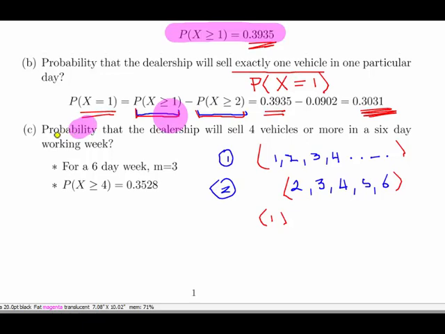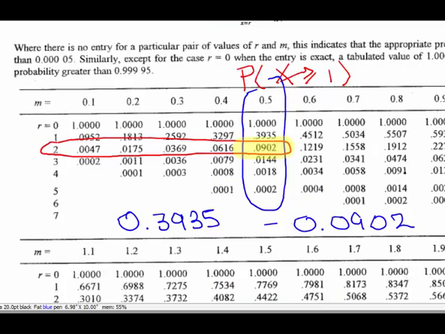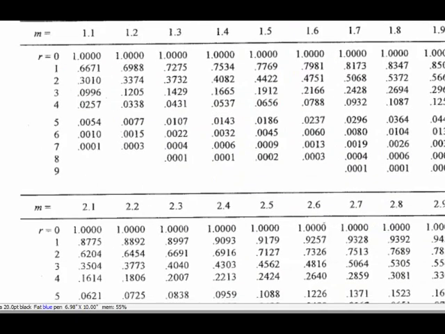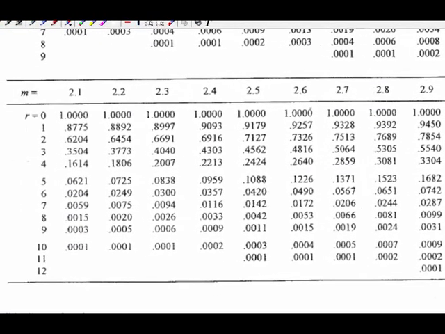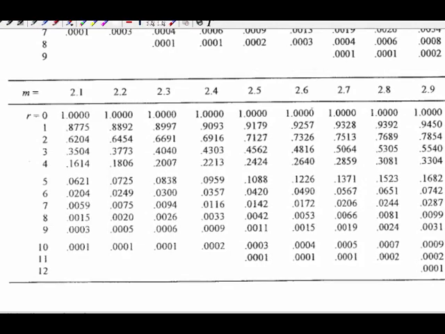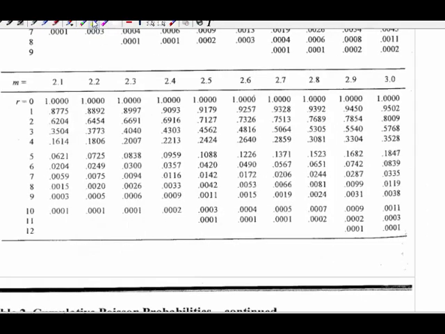So probability that the dealership will sell 4 vehicles or more in a 6-day working week. Now really the trick of this question was recognizing that if we switch from a 1-day basis to a 6-day basis, we have to change the Poisson mean accordingly, and in that case m is equal to 3. So how does that relate to what we're looking at in our tables? We have to go down here a little bit and go right to the side here. I just realized I'm right in the corner here. I'm just going to downsize this a little bit. Okay, so it's in shot.